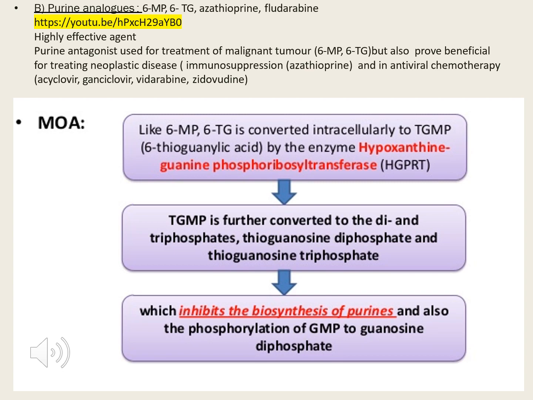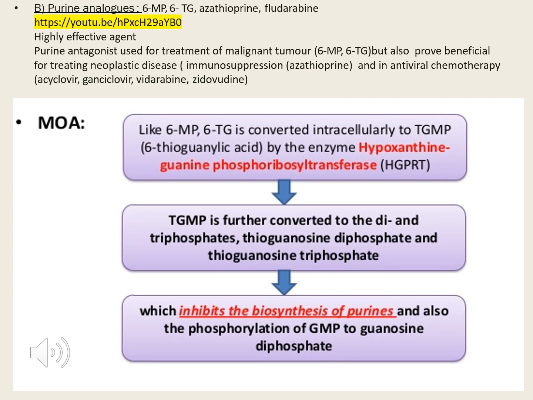Next class of drugs are purine analogs. The best examples are 6-mercaptopurine and 6-thioguanine, etc. They are highly effective drugs for the treatment of tumors. Generally the purines help in the synthesis of DNA. If this DNA is present, then only our cancerous cell can be present. So if we are preventing the purine which helps in DNA synthesis,